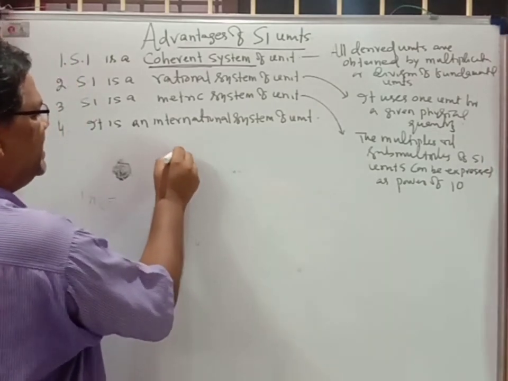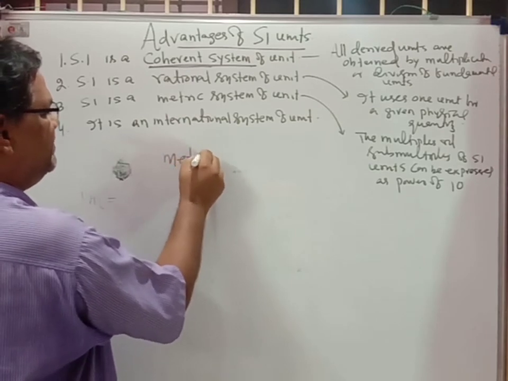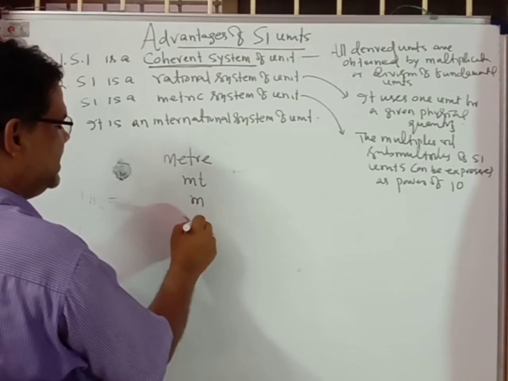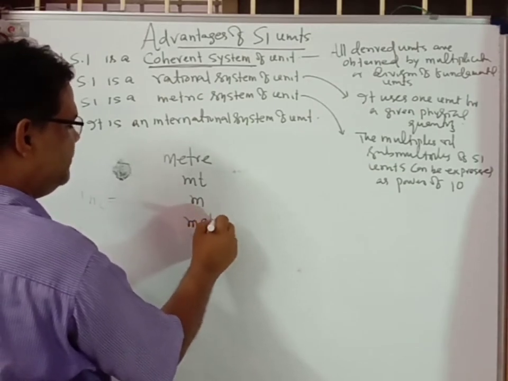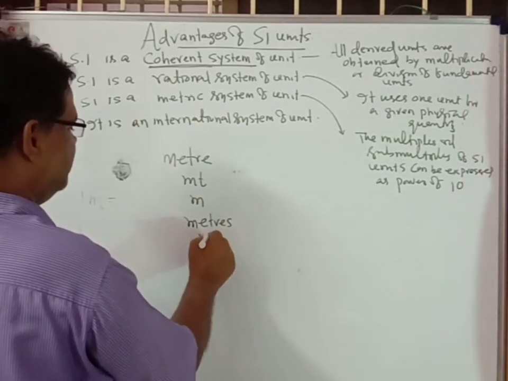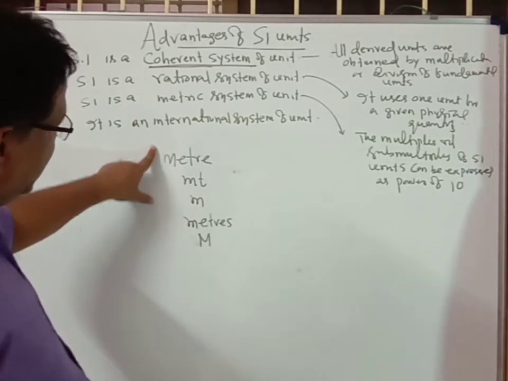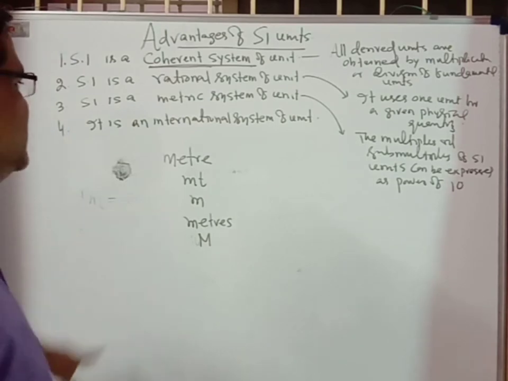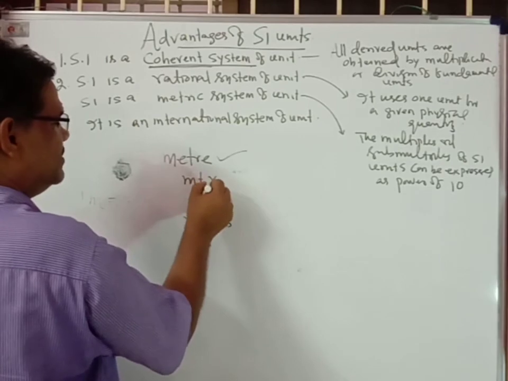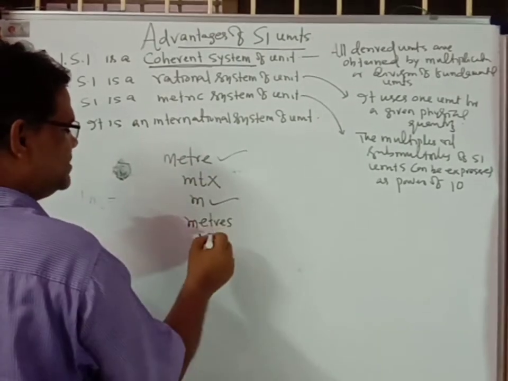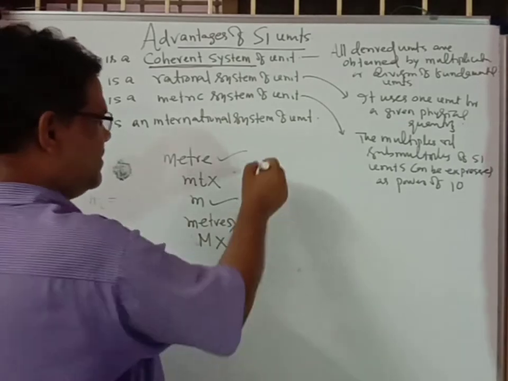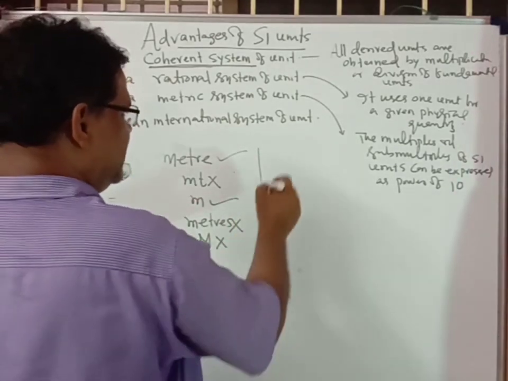We can write it as metre, meter, m, meters, and so on. Which one is correct? The first meter is correct, and the others are wrong.